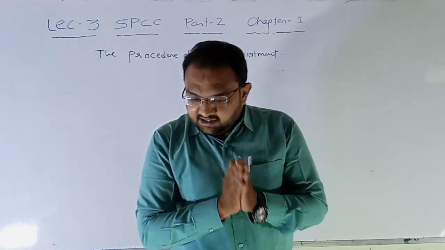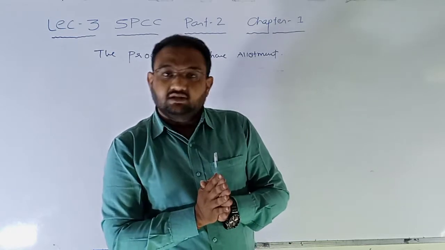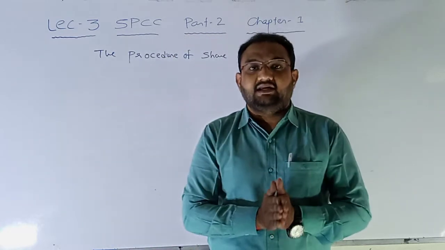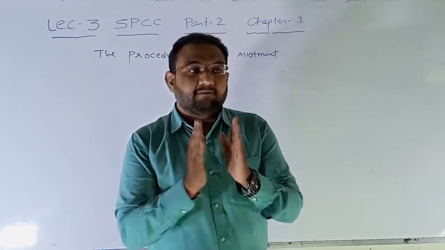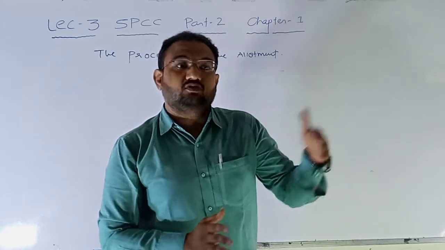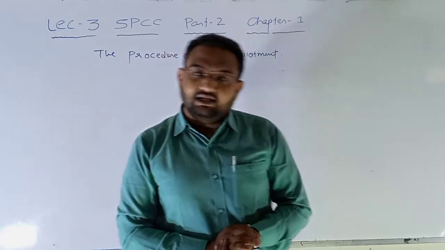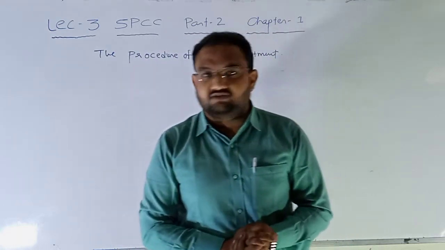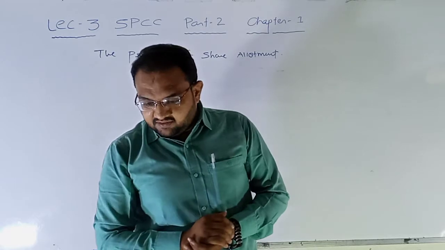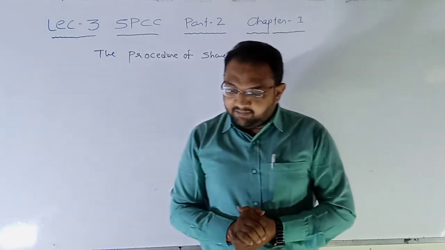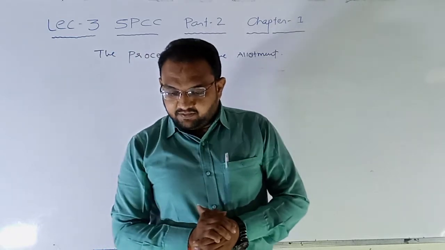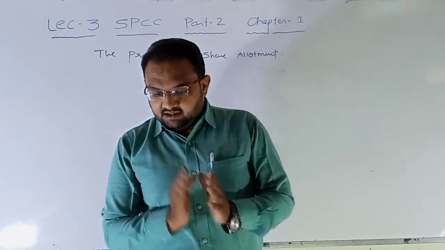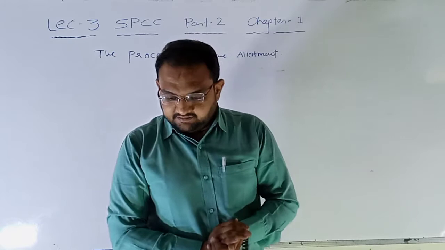So again, allocation of shares. Now if we decide the ratio of allocation of the shares, then we will allocate the shares to all those who luckily get the chance to receive the shares. So allocation of shares issued among applications received from general public against shares offered for subscription. Here the one part has ended.